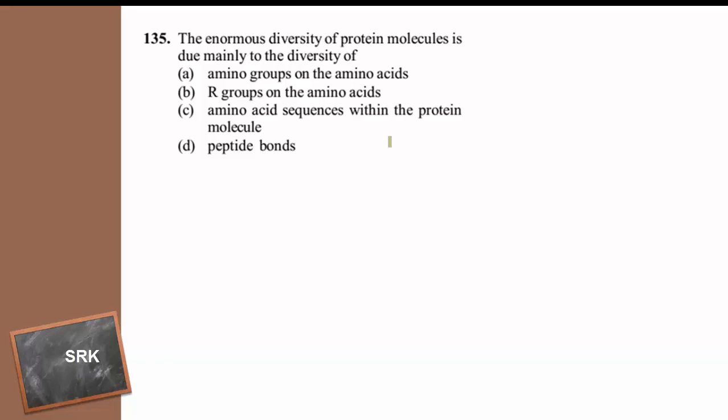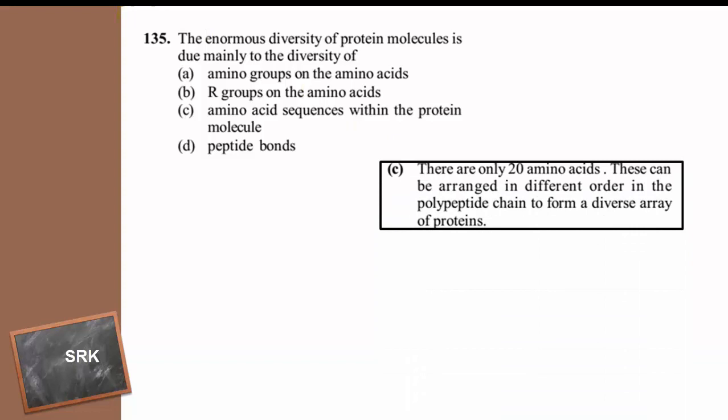The answer for this question is option C, amino acid sequences within the protein molecule, because there are only 20 amino acids, but these can be arranged in different order in a polypeptide chain to form a diverse array of proteins. So option C is the answer for diversity of protein molecules.